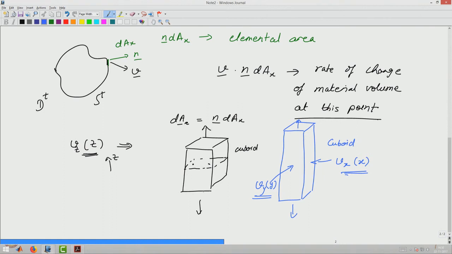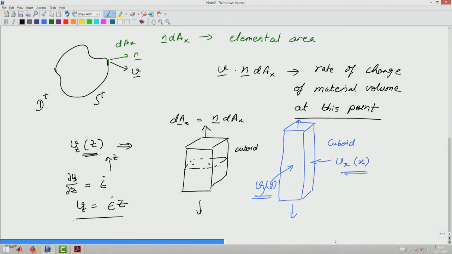We can say that this is being pulled at a constant rate, such that del V z by del z is a constant value, and therefore we can solve and say that V z will be a function of z in a given way.